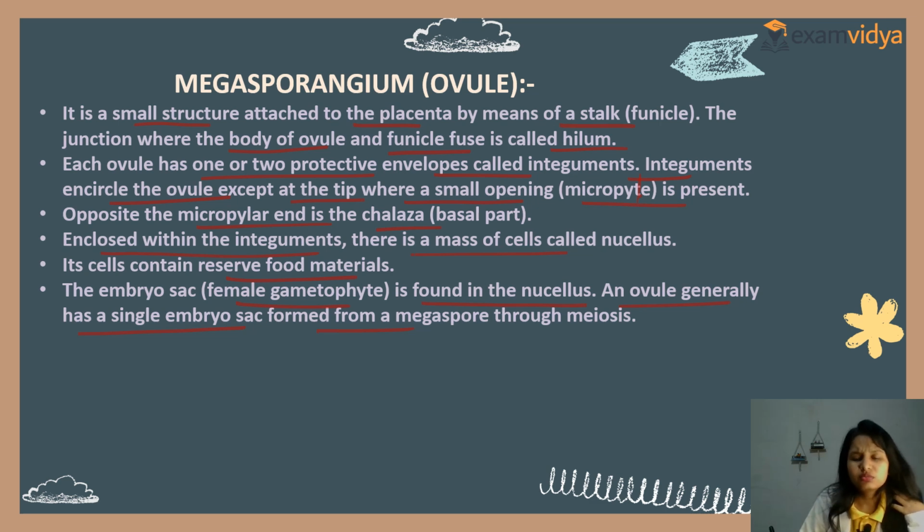Now see the difference between meiosis and mitosis. In meiosis, four daughter cells are formed. But in mitosis, two daughter cells are formed. See, learn the difference. Clear? So this is the difference.